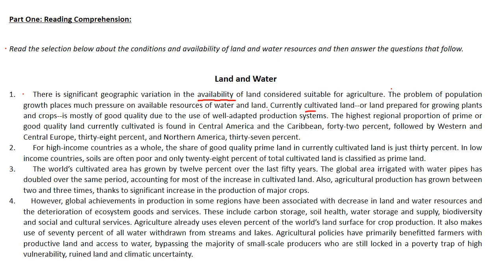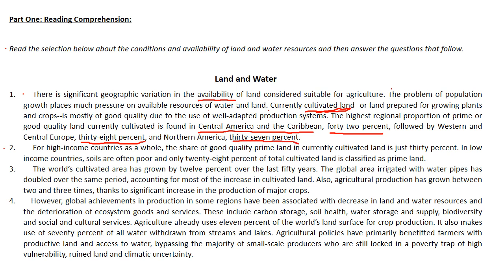Currently, cultivated land, this is land that's planted with crops, we call it cultivated land, or land prepared for growing plants and crops, is mostly of good quality due to the use of well-adapted production systems. The highest regional proportion of prime or good quality land currently cultivated is found in Central America and the Caribbean. 42% of cultivated land that is planted for crops is in Central America and the Caribbean, followed by Western and Central European lands, 38%, and North America, 37%.